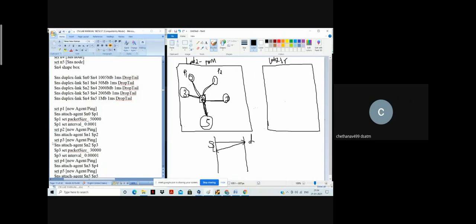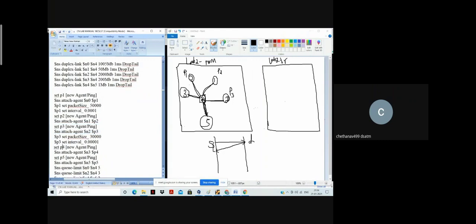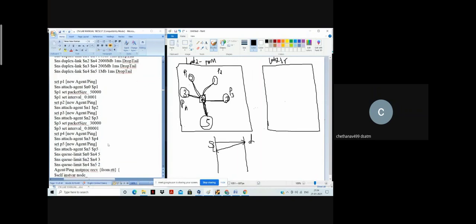Next, P3 I have set and attached to node number 2. Next, go to P4. I've created it and attached it to node number 3. Next, P5, I've created and attached to node number 5.